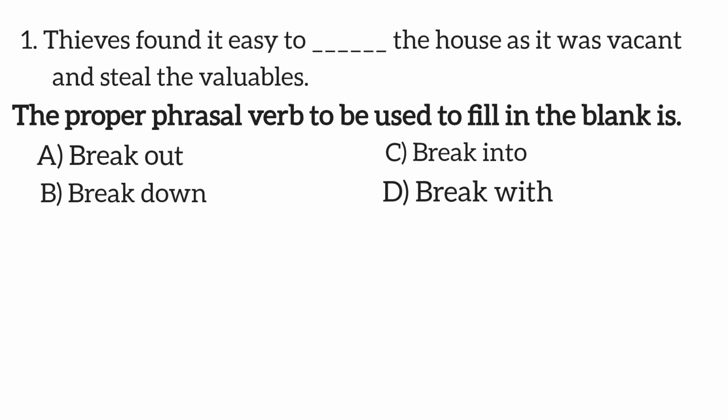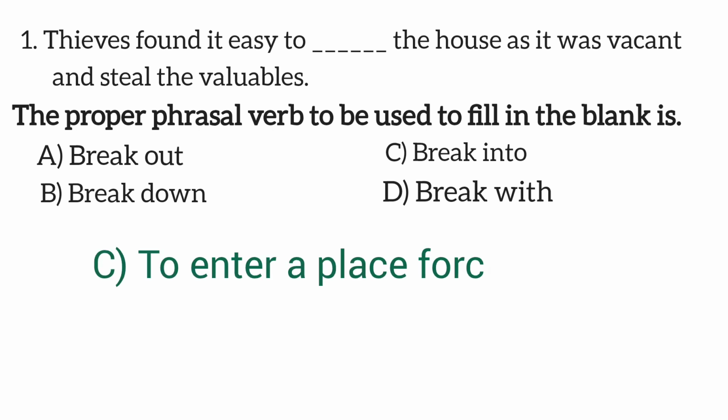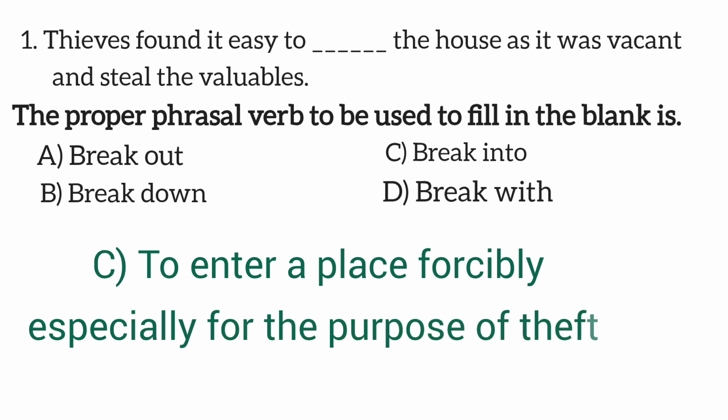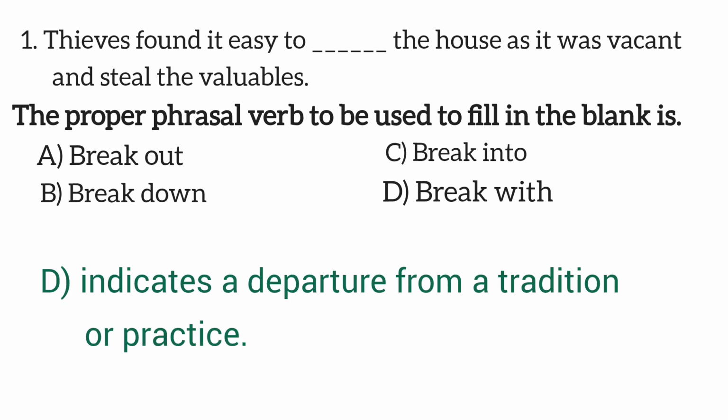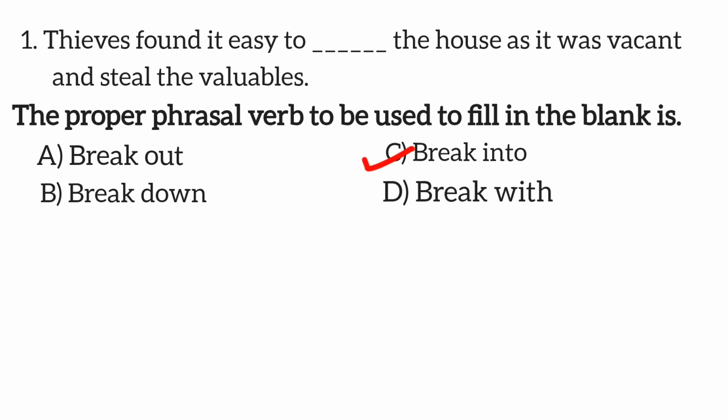Option C is break into, means to enter a place forcibly, especially for the purpose of theft. This fits the context perfectly. And option D is break with, indicates a departure from a tradition or practice, which does not apply here. So the correct option is option C, break into.